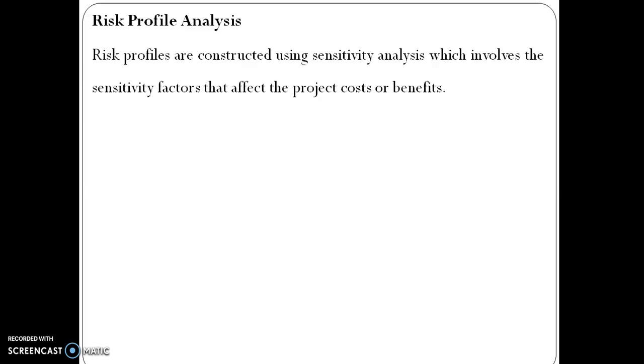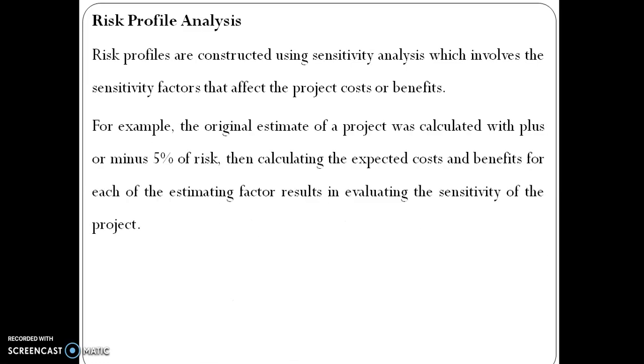Risk profile analysis. Risk profiles are constructed using sensitivity analysis, which involves the sensitivity factors that affect the project cost or benefits. For example, the original estimate of a project was calculated with plus or minus 5% of risk. Then calculating the expected costs and benefits for each of the estimating factors results in evaluating the sensitivity of the project.